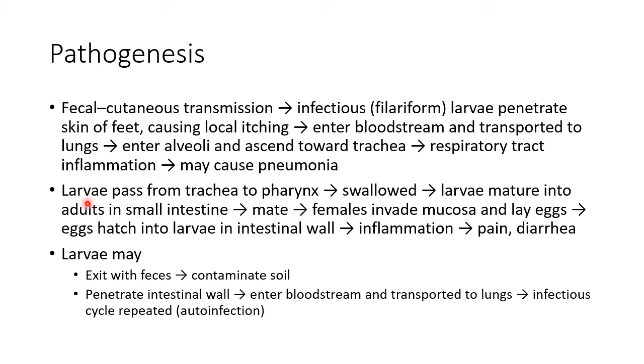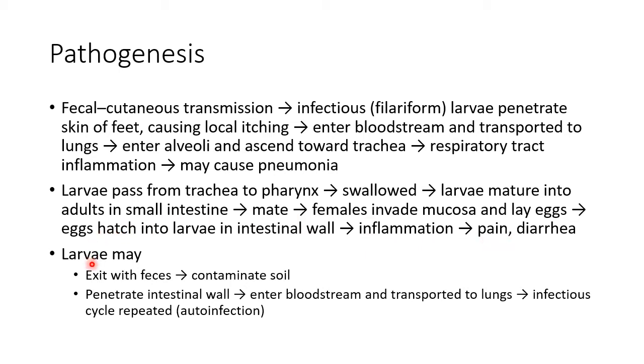The larvae of strongyloides pass from trachea to pharynx, where they are swallowed, and the larvae mature into adults in small intestine. The adults then mate and the females invade mucosa and lay eggs. These eggs hatch into larvae in intestinal wall, causing inflammation and leading to pain and diarrhea.